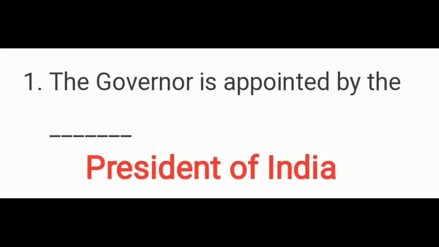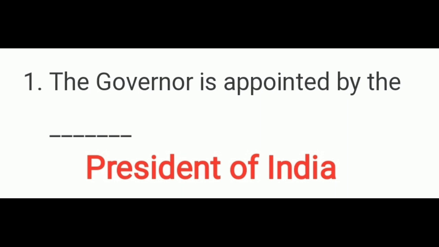Second Roman, fill in the blanks. The first question, the governor is appointed by the dash. President of India. The correct answer is President of India.